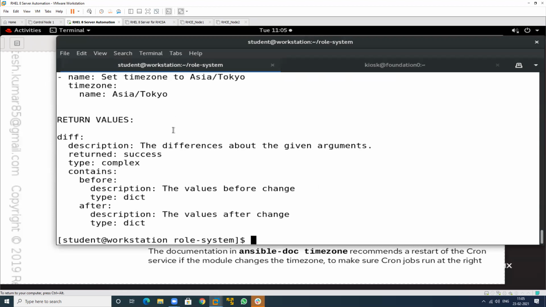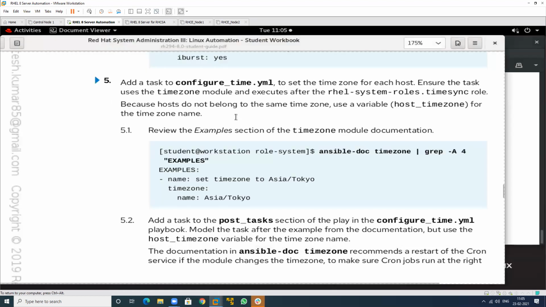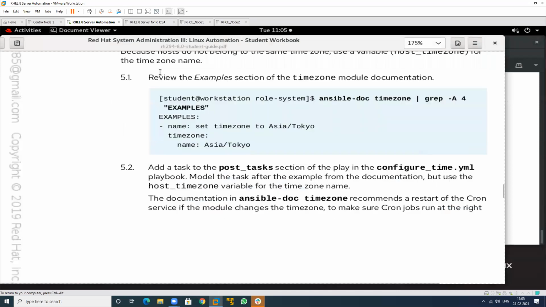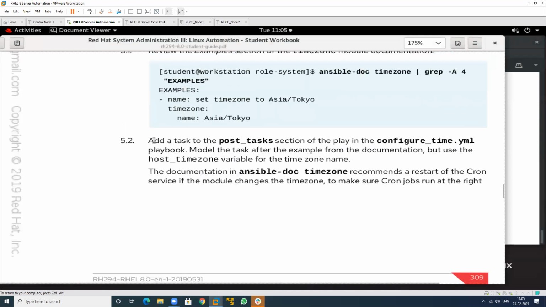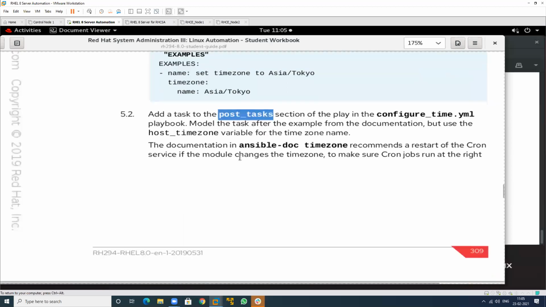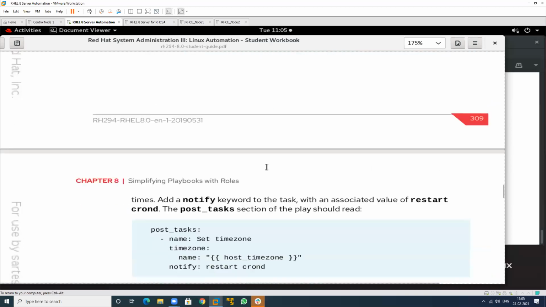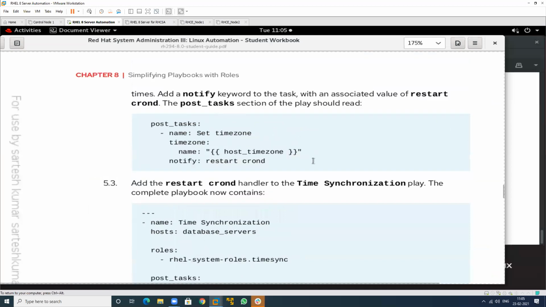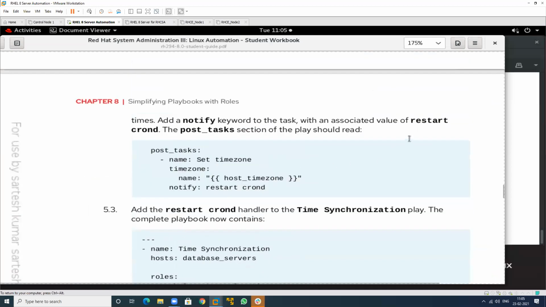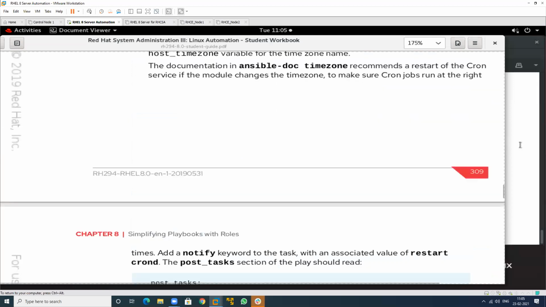See, we have a configuration, post configuration and pre-configuration. After the installation of this one, I want some other task also. So add a task in post tasks. This is to be written in post tasks. So see this, this is my post task. After completing the role structure, perform this particular task. I want to define in which particular playbook, this particular playbook. So go to the location of this one.